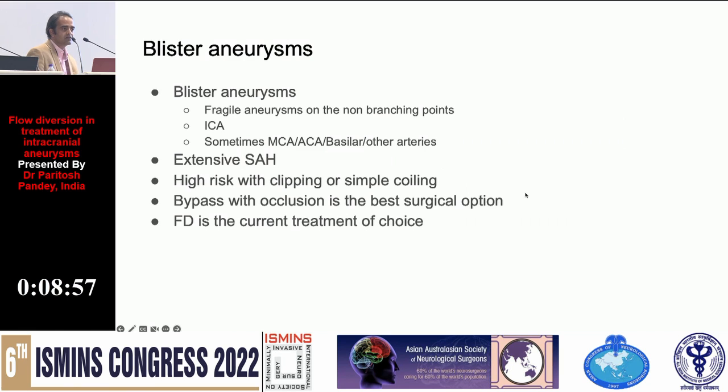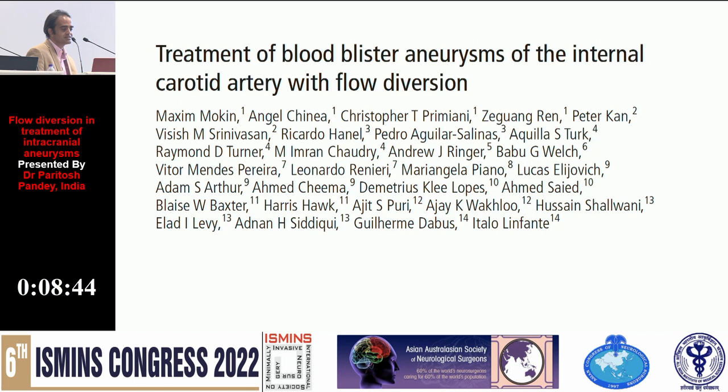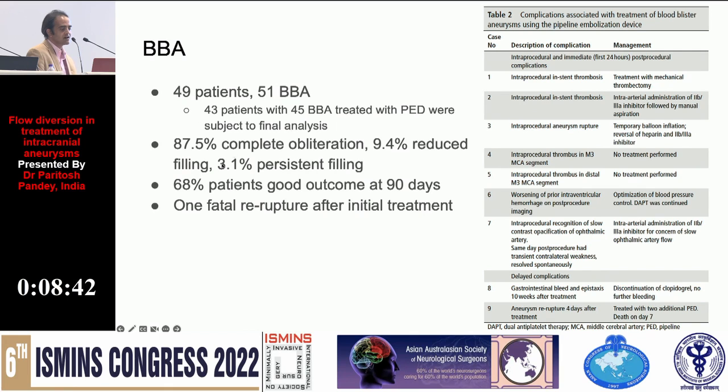The other common indication now has become blister aneurysms, which are very, very fragile aneurysms, causing extensive SAH, with high risk with clipping and coiling. Bypass with occlusion is the best surgical method, but FD is the current treatment of choice. And you see there is a large study which shows 87.5% complete obliteration, 68% good outcome here.